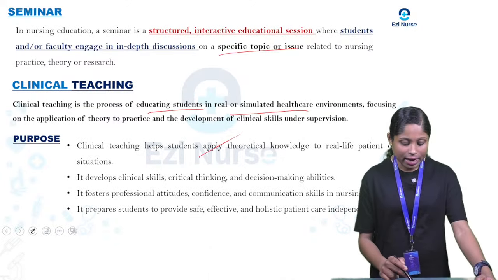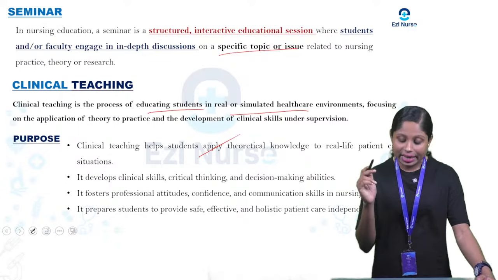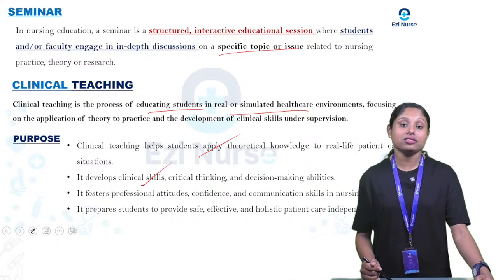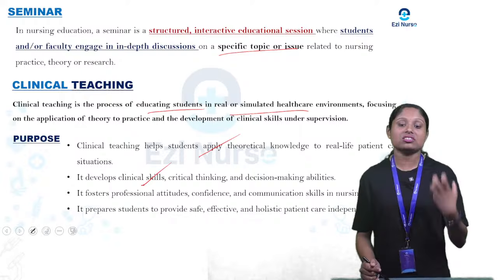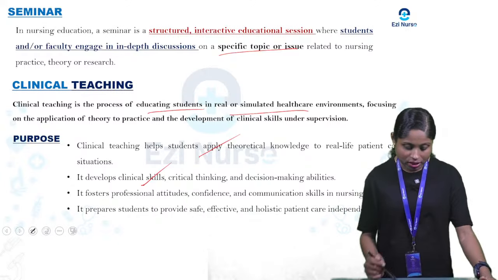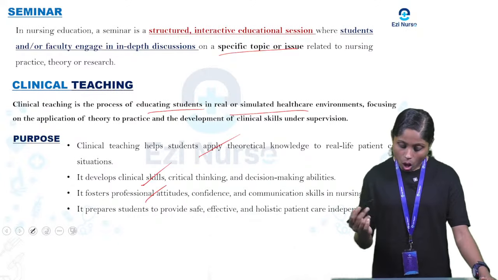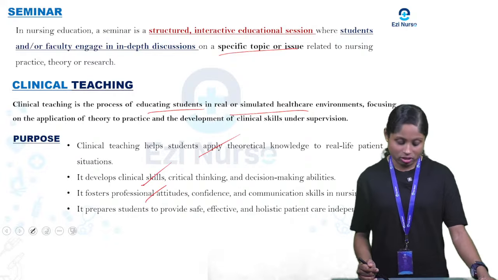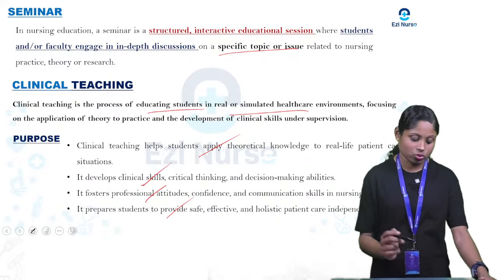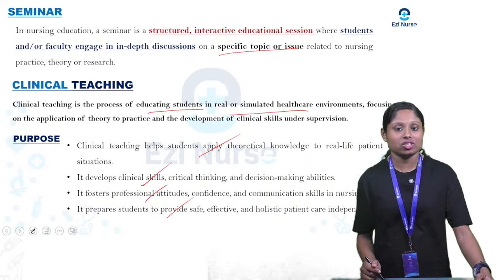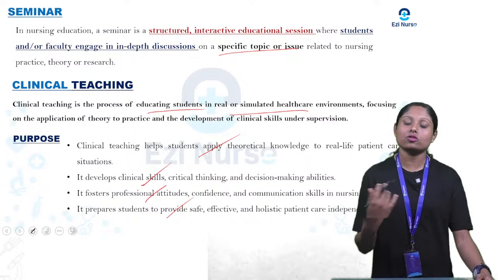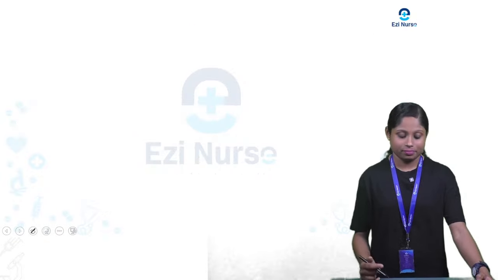So what are the purposes? It helps students apply theoretical knowledge to real-life situations or real-life patient care. It develops clinical skills, critical thinking and decision-making abilities. So with clinical practice, their skills and critical thinking abilities will improve while they work in a hospital. It fosters professional attitudes, confidence and communication skills in nursing practice. It prepares the student to provide safe, effective and holistic care to the patient. So these are the purposes of clinical teaching. From the theory, we do the practice, then we can improve our confidence and skills, and also give the patient holistic care.